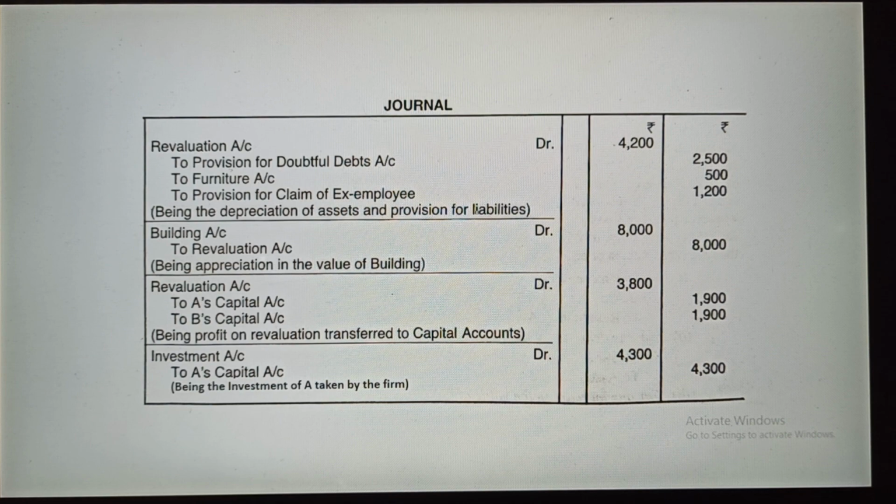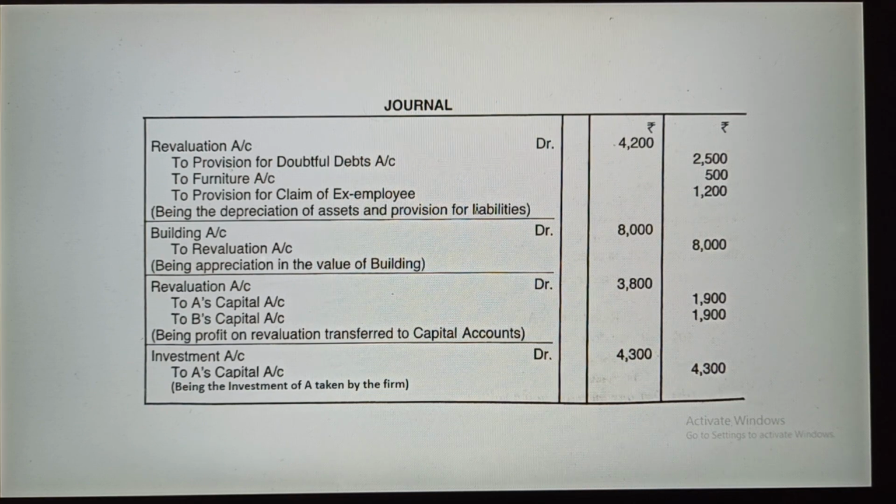Being the depreciation of assets and provision for liabilities, when your provision increases, you have to credit it. Okay, is it clear? And all the amount is 4,200. Your doubtful debt increases by 2,500, furniture decreases by 500, and the provision for the claim of 1,200 for the ex-employee. So you will club it together and you will find 4,200 is transferred to the revaluation account.